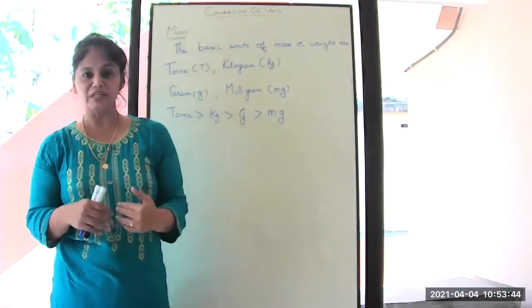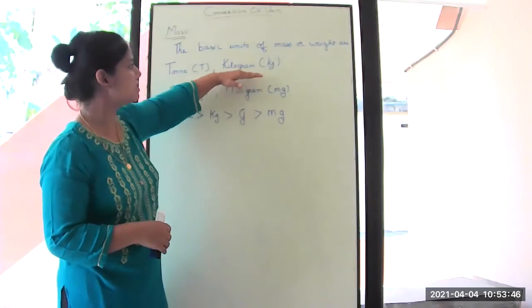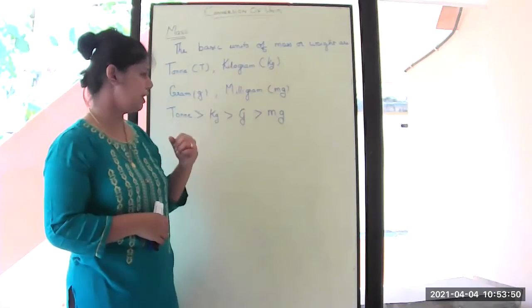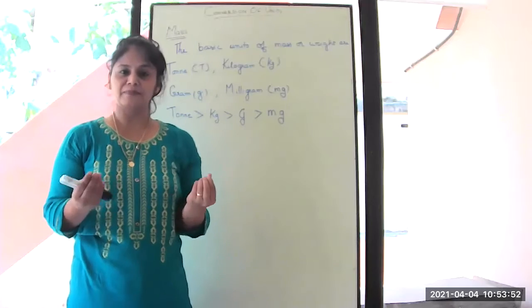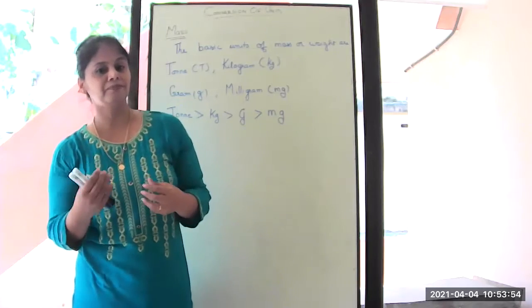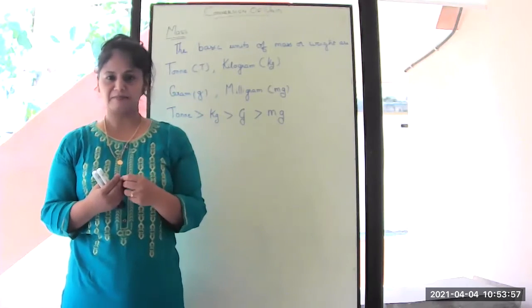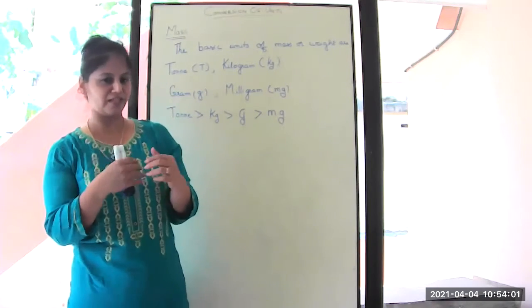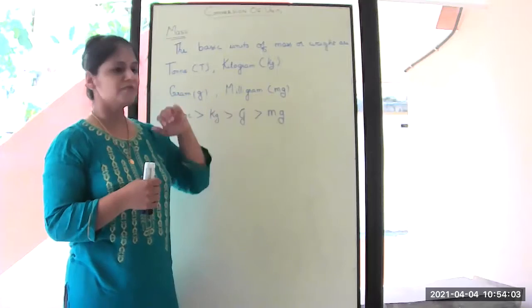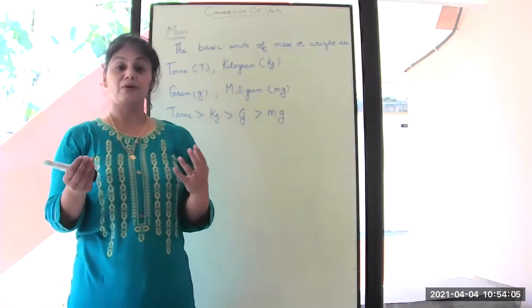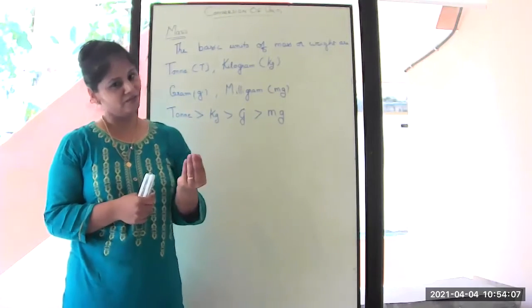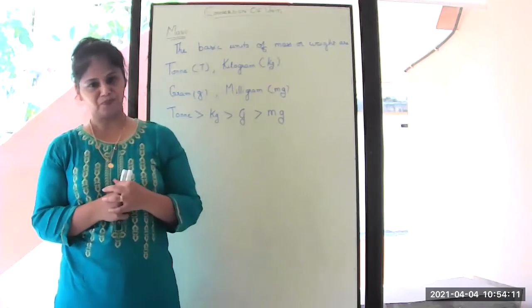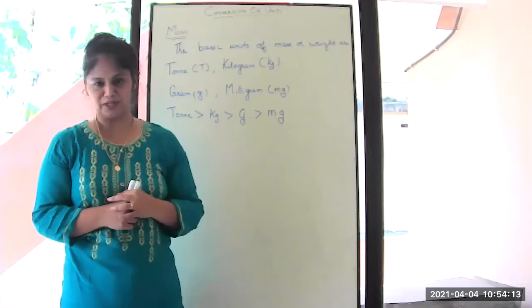And if you're weighing yourself, then you measure yourself with the kilogram unit. If you're weighing some pulses or some spices, then you are weighing it in grams because they are costly or precious. Then comes milligram. Some precious metals, we measure in milligrams. These are the uses we have with these units.